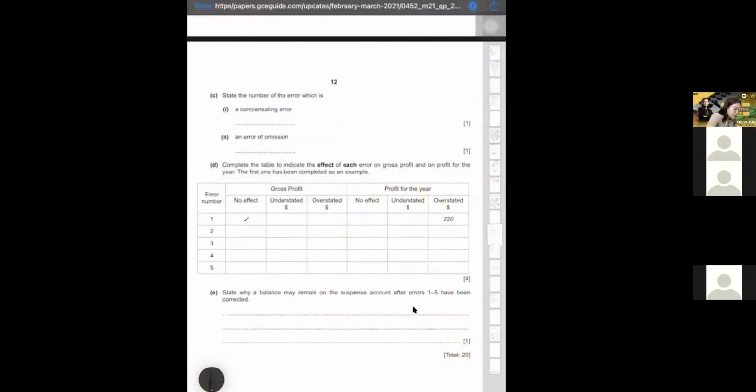So guys, for this one, sometimes students will actually be confused. They ask you the effect of each error, not after correction. Because in some questions, sometimes they want you to know the effect on profit and gross profit after correction of error. But this one, they are not asking you to correct it. They only ask you what is the effect because of this error. They never ask you how it is going to affect the profit after correction. So read the question carefully. They might ask you in a different way.